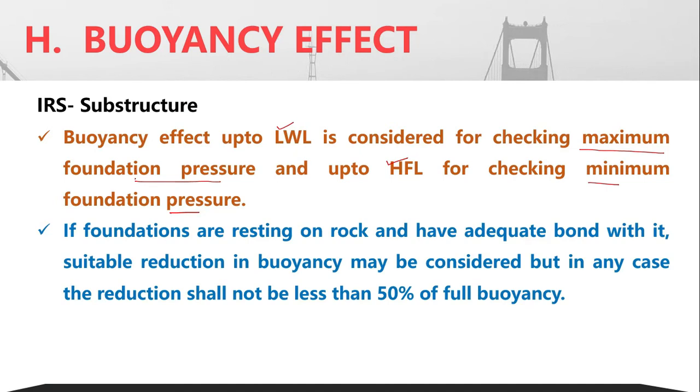Now, if the foundations are resting on rock, it means that they have proper bondage with the rock. In that case, we can reduce the buoyancy effect. The minimum reduction should be 50%, but depending upon the type of rock and the type of the bondage, that reduction can be more.